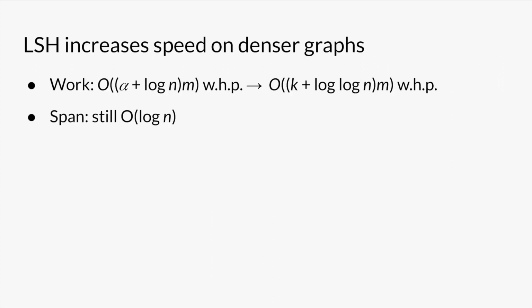The running time benefit of locality-sensitive hashing is that in the work bound, we knock out the arboricity term and replace it with a sample size, lowering the running time on dense graphs. The span is still logarithmic.